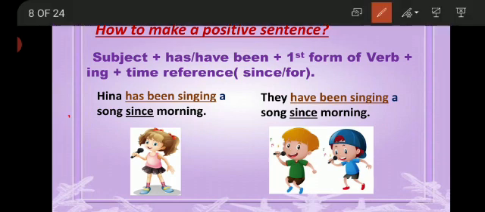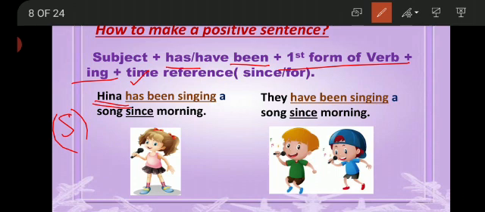Hina has been singing a song since morning. Now look at the formation. First of all, look at the subject. The subject is Hina. As it is a single person, it is our singular subject. And I told you earlier that with the singular subject, we use has. So the main formation of the verb is has been singing. Has been, first form of verb plus ing. Singing a song since morning.